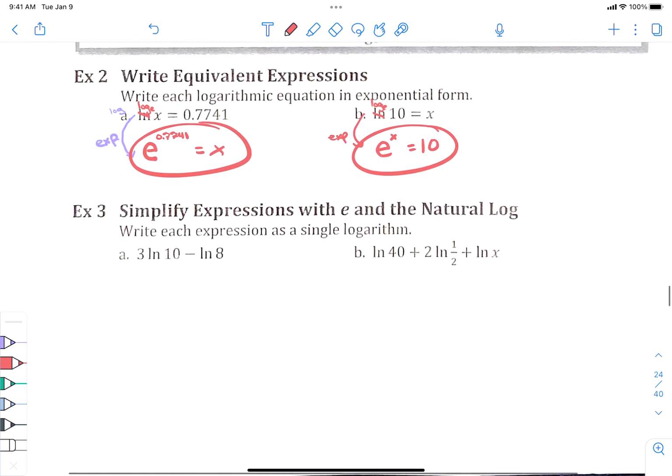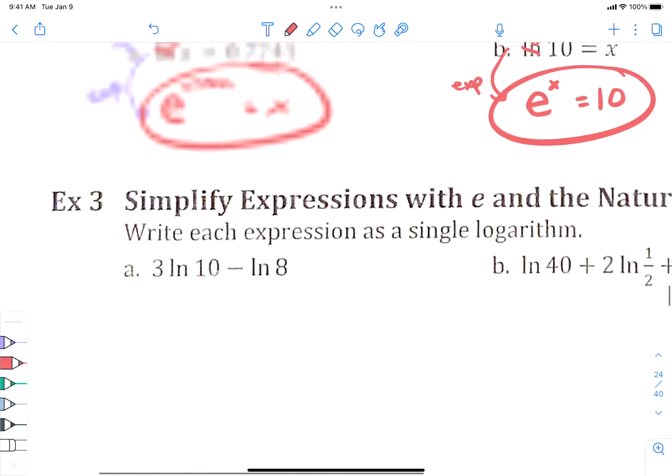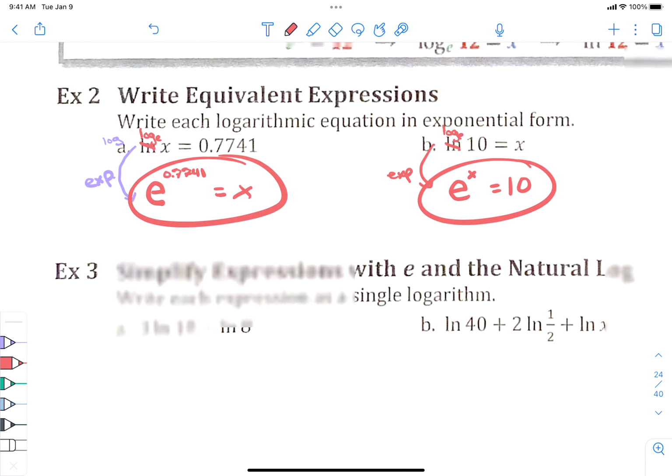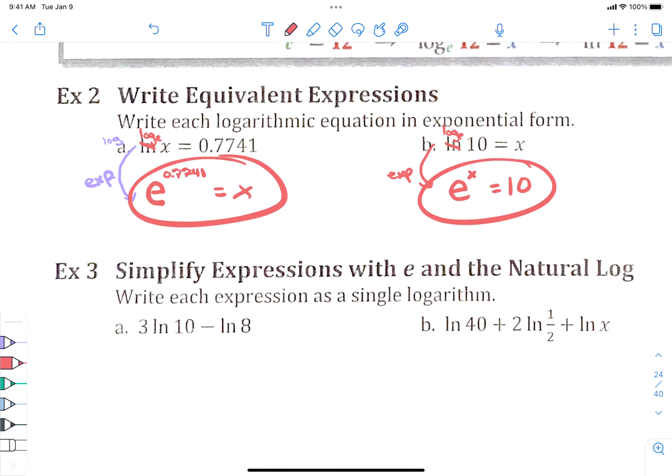Okay? Example 3, now we're going to be putting stuff together. Woo! Okay, all right, I'll wait a second.